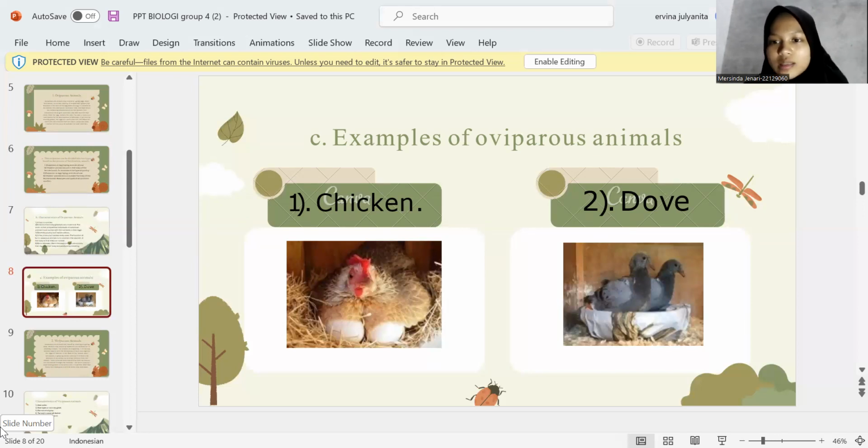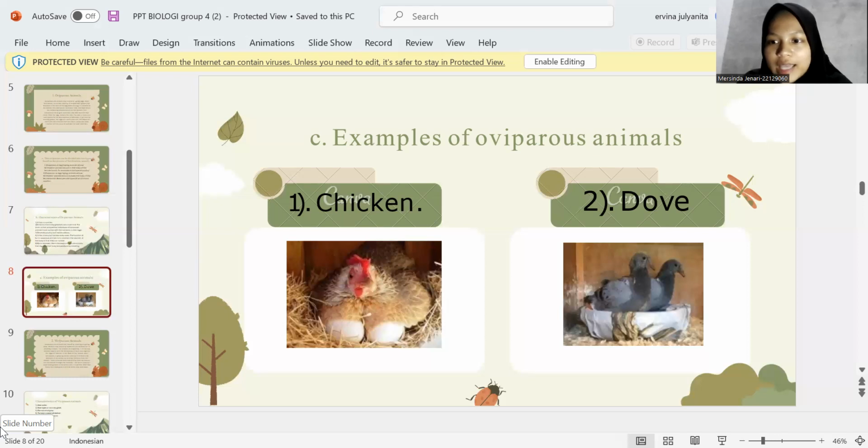The older the chickens, usually the more eggs they produce. If the eggs have already been laid, it usually takes about 21 days for the hen to incubate them, to hatch and produce new offspring.